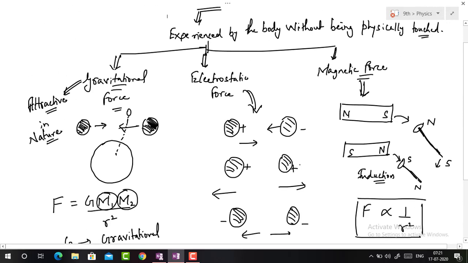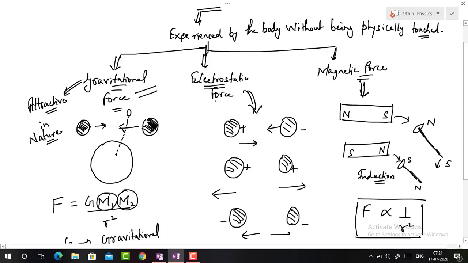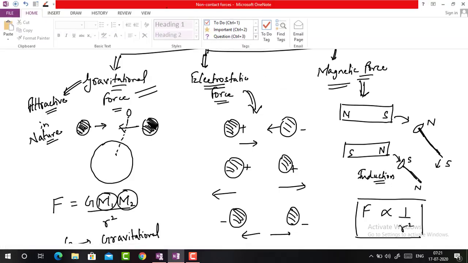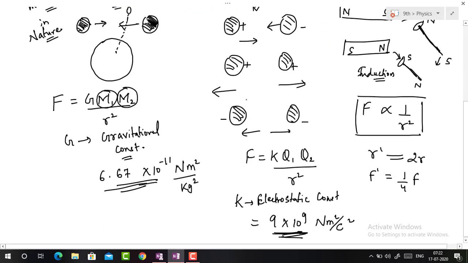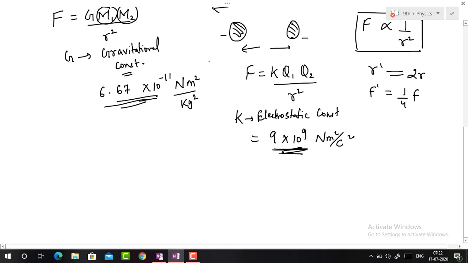So out of the three non-contact forces, we found that the gravitational force is always attractive in nature, whereas electrostatic force and magnetic force can be attractive as well as repulsive. I'm just highlighting it: electrostatic forces can be attractive or repulsive, and magnetic force can be attractive or repulsive, whereas the gravitational force is always attractive in nature. So this is all about the three non-contact forces.